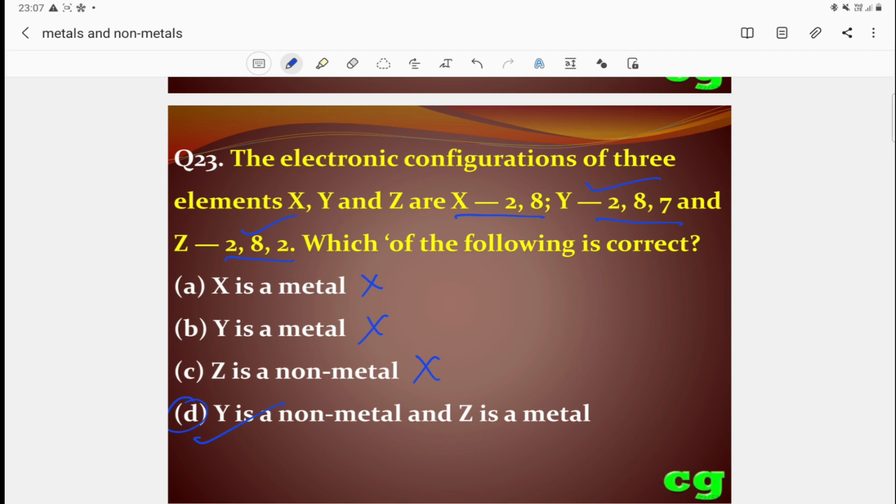must contain 1 to 3 electrons in its outermost shell, and non-metals contain 4 or more than 4. If more than 4 electrons are available in the outermost shell, these are non-metals, and up to a maximum of 3 electrons, these are metals. So this is a very important way to identify whether an element is metal or non-metal from its electronic configuration.